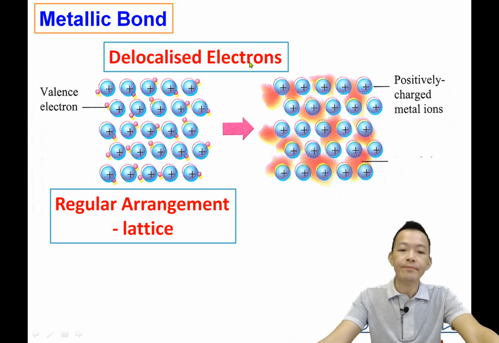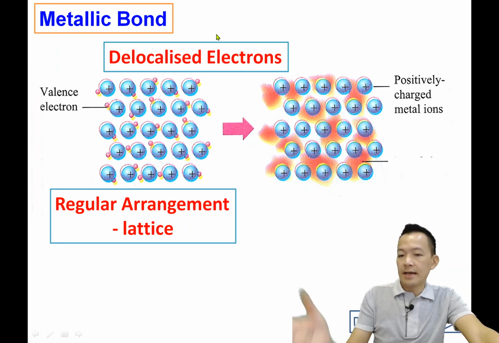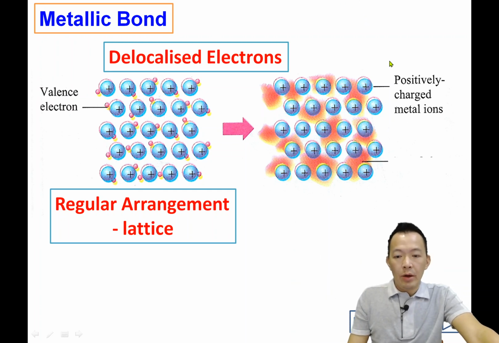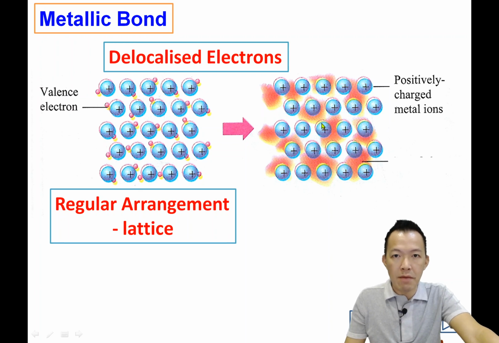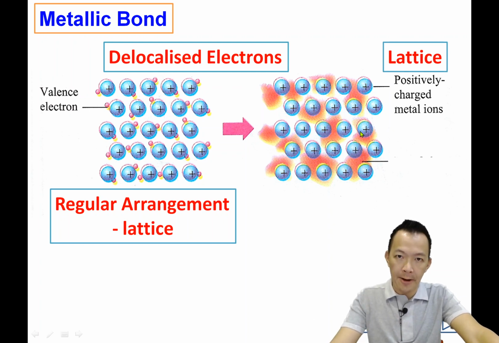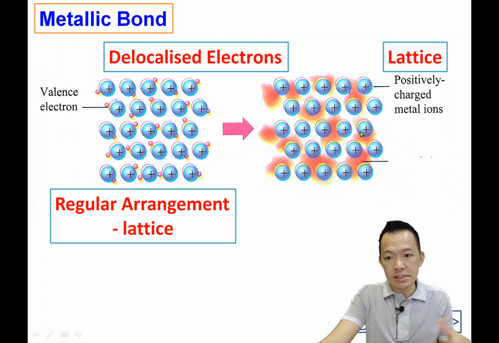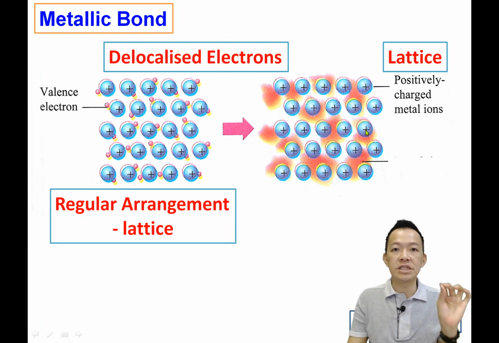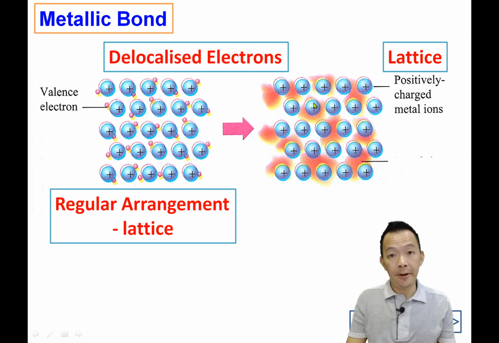So after they lose the electrons, what's going to happen? They're going to become positive ions. And all the positive ions still arrange regularly, they don't run around. So it forms a lattice of positively charged metal ions.